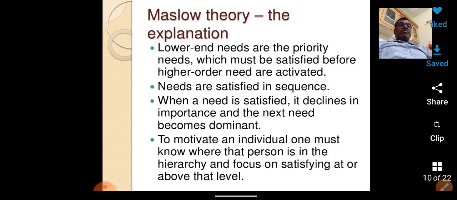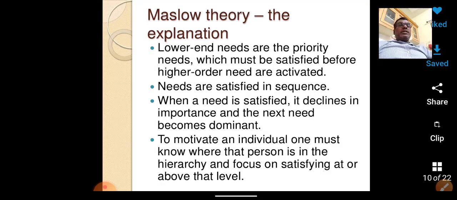And the second one is higher end needs. The last two needs, self-esteem and self-actualization, are the higher end needs. These two categories are going to be explained under Maslow's theory with explanation. Now I am giving details about lower end needs and higher end needs.